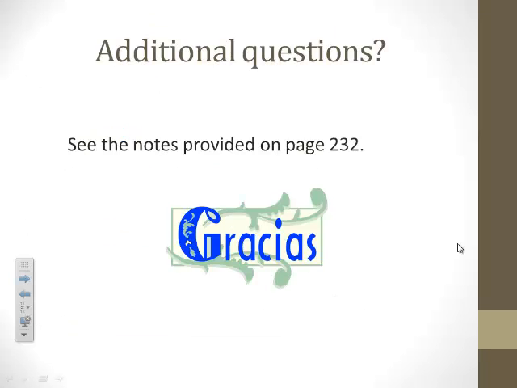Okay, last section on your note guide. Section 5, if you have any questions, please write them down. We'll talk about them in class. And as we work through the next couple of weeks, be prepared. We're going to continue to study and memorize these irregular preterite verbs, but we're also going to keep working on preterite versus imperfect. Okay, and maybe even throwing some of the irregular preterites in with that.